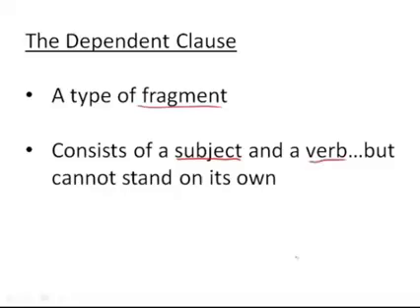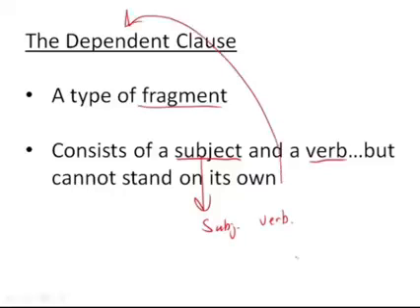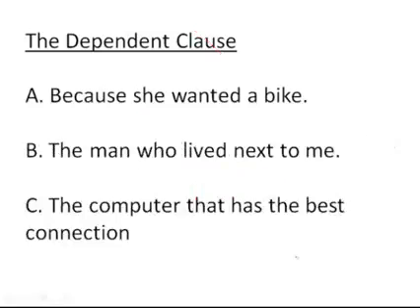its own. And maybe you're thinking, okay, fair enough. Now show us the examples. But some of you may say, hey, wait a second, this is blowing my mind. You just told me that a subject and a verb is all I need and I have a sentence. And now you're coming along and telling me that that's not a sentence because it's a dependent clause, which is a type of fragment? No, you've totally rocked my world. Please don't do that. Well, watch this.